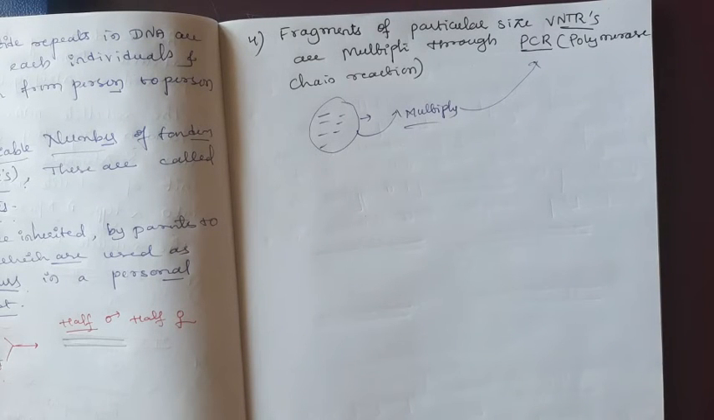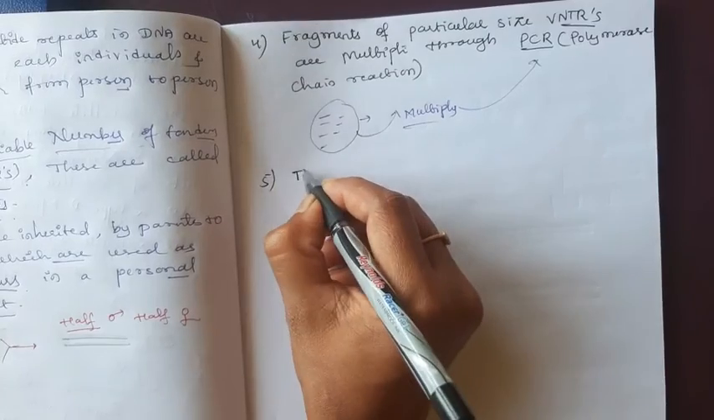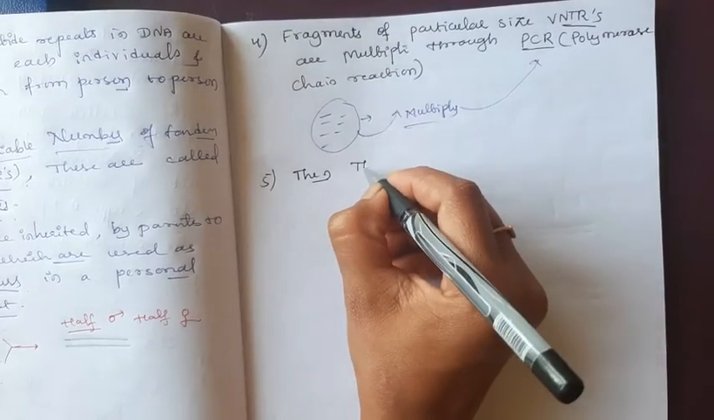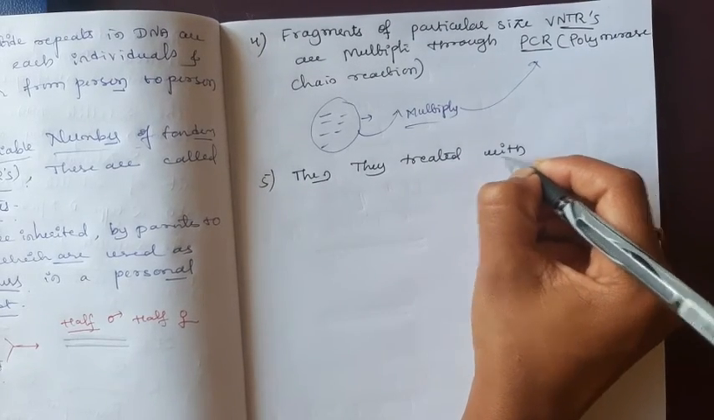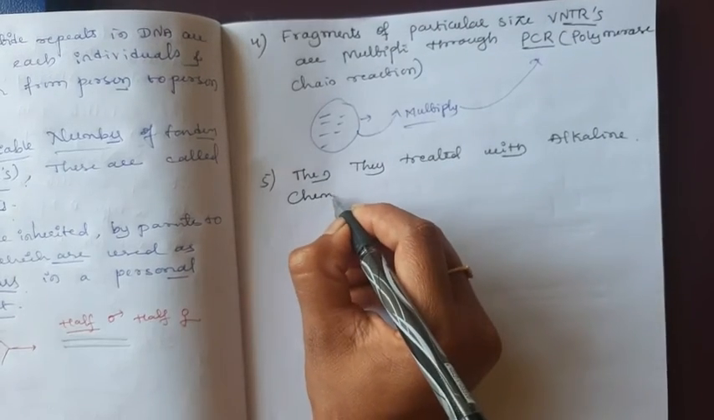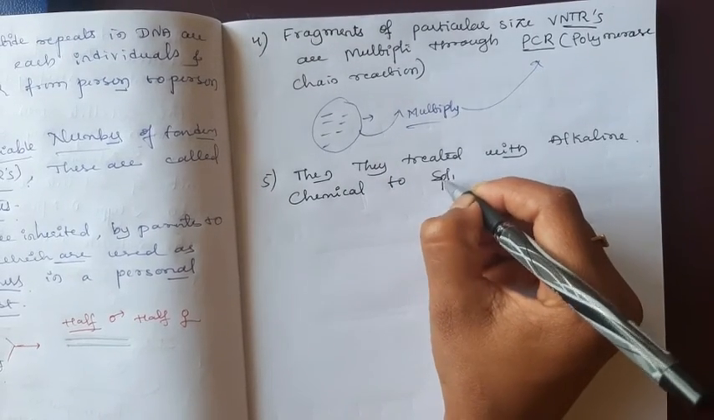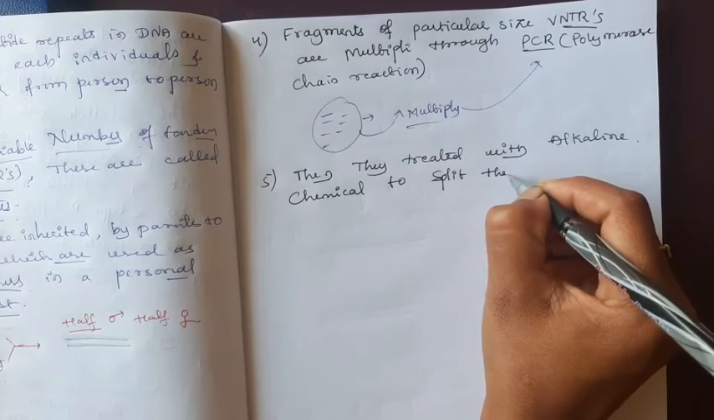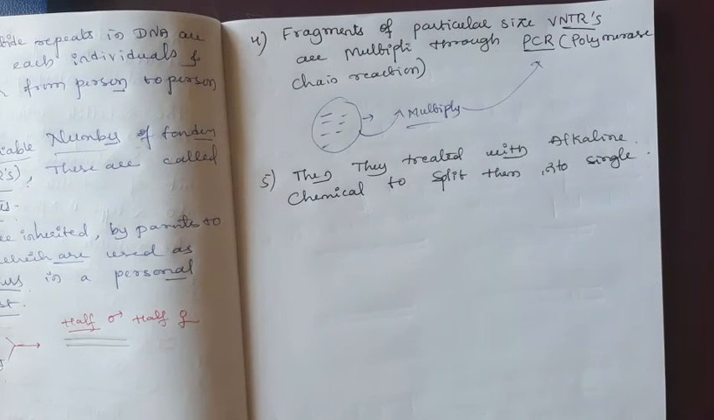In that PCR technique, they are treated with an alkaline chemical in order to multiply the fragments. The fragments multiply later. Then they are treated with an alkaline chemical to split them into single stranded. You already know that DNA is double stranded.